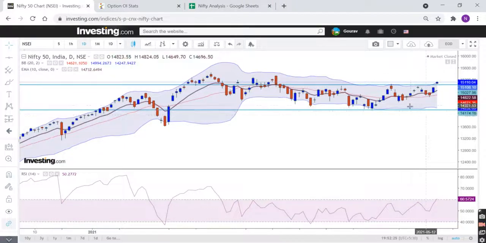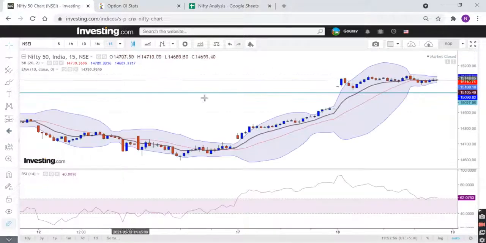So today what I did, I had sold 14,700 put. There I booked profit and I sold 14,900. Now a new long, from a risk reward perspective, will not look good. So better to wait for a pullback on a lower time frame chart. For example, during the day on the 5 minute or 15 minute, if we are getting selling towards the lower band on that particular chart, let's say I'm showing 15 minute, if there is a downward movement and we are getting some buying pressure after that, then we can go long.